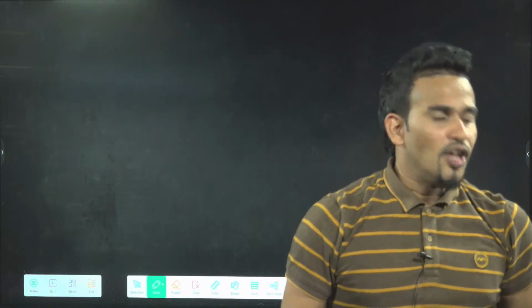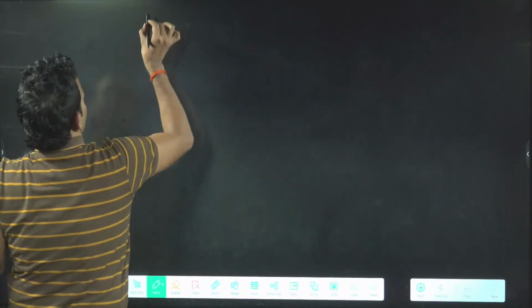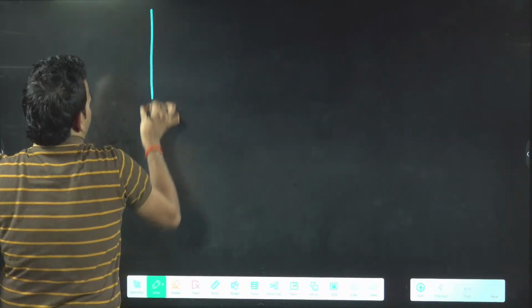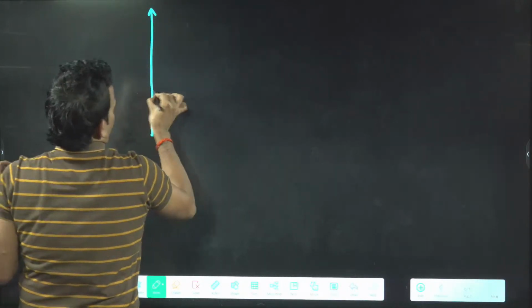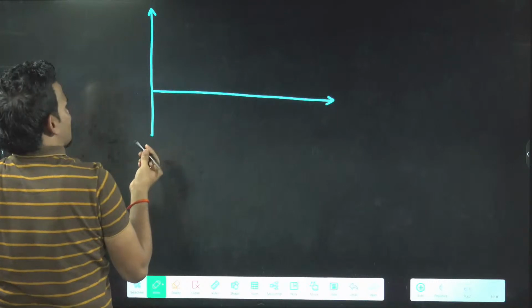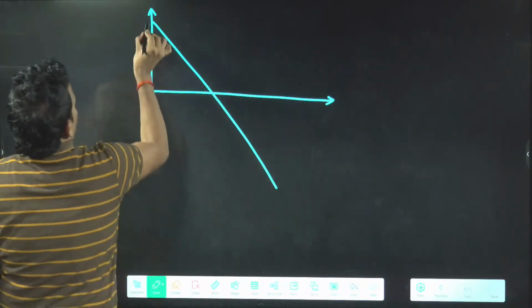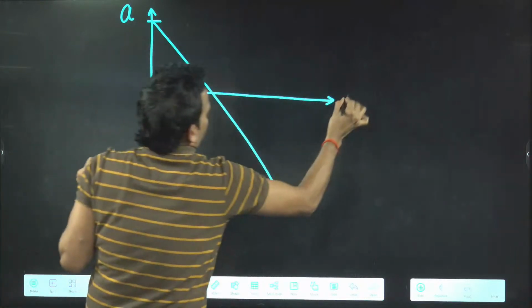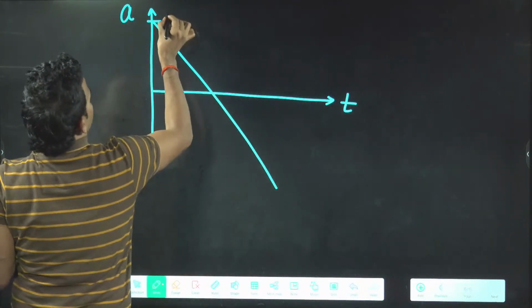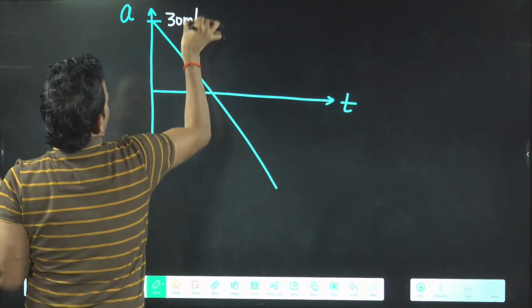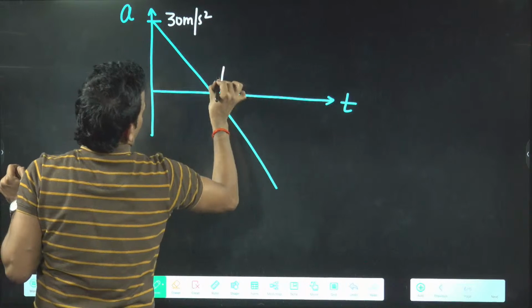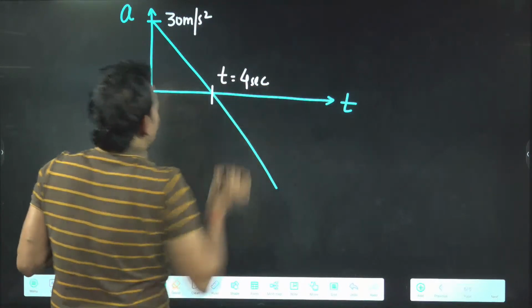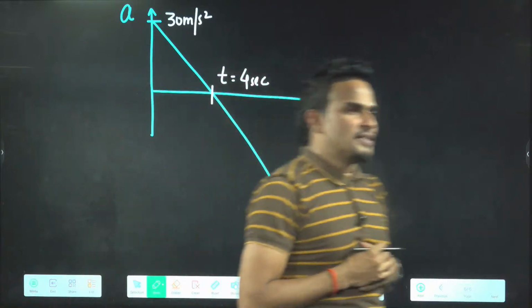A particle starts from rest with variable acceleration as represented in the graph.